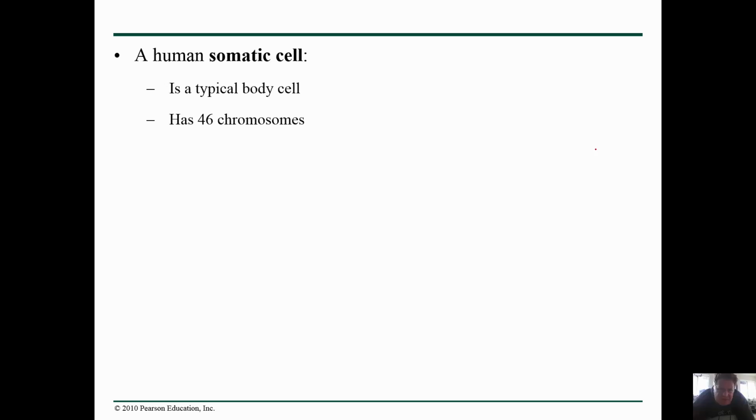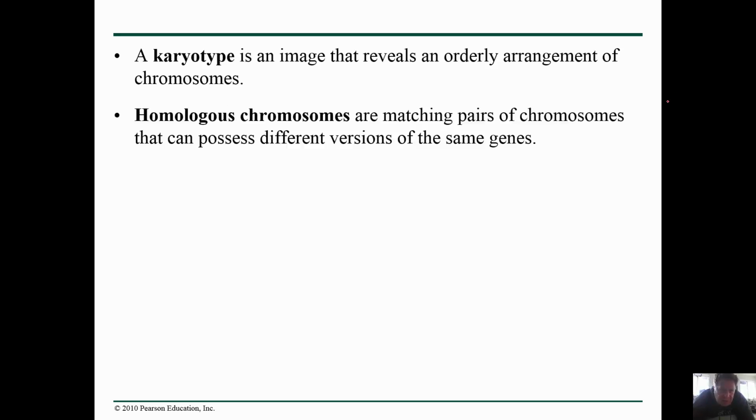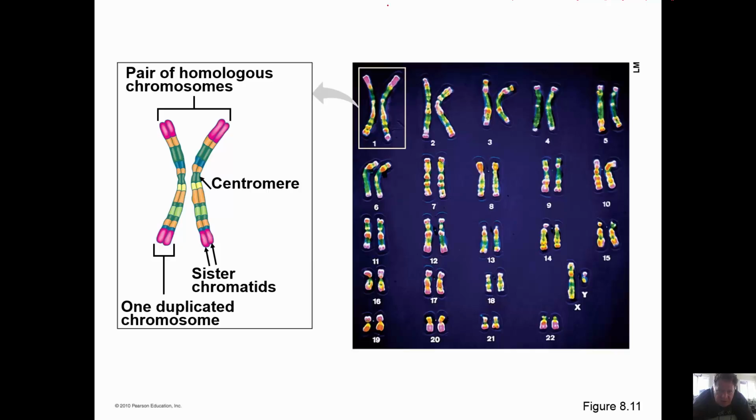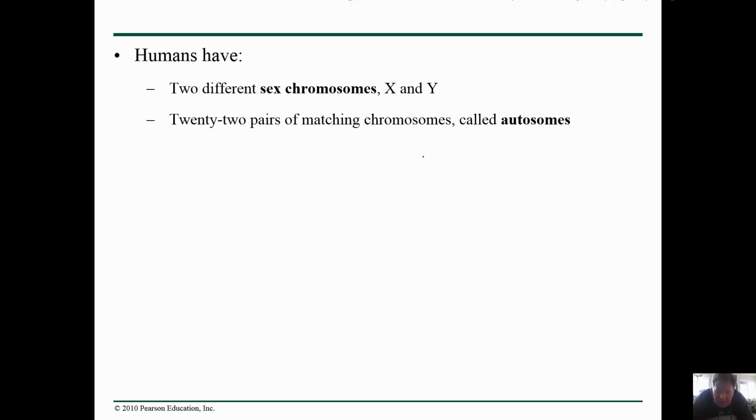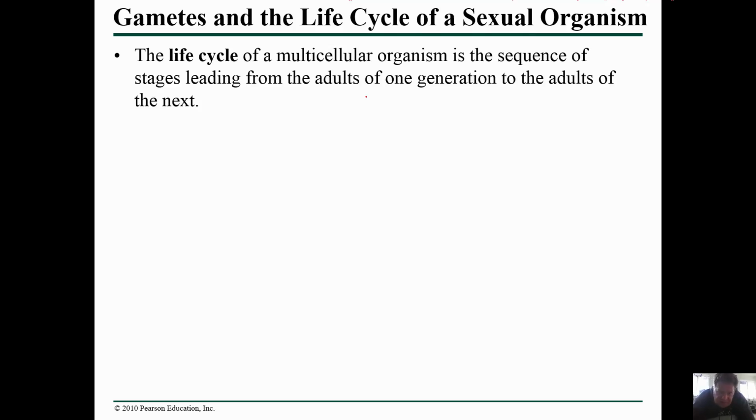And so what we see is chromosomes in the somatic cell, our normal non-sexual cell. We typically have 46 chromosomes. A karyotype is an arrangement that reveals the organism's chromosomes. Homologous chromosomes are chromosomes that code for the same thing. And so here's a karyotype of a human being, and what we see is two sets of chromosomes for each of the types of chromosomes that we have. So you are what we call diploid. Again, in human beings, we have sex chromosomes, X and Y. Insects are different, X and 0 and stuff like that.